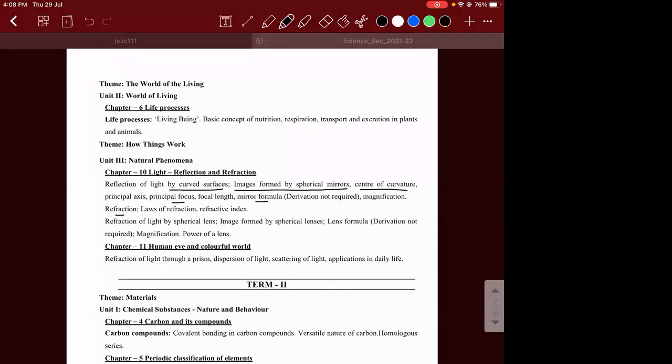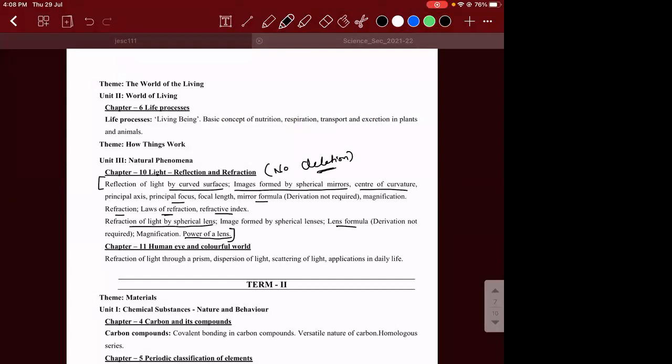Similarly, we have seen refraction, laws of refraction, refractive index, and refraction of light by spherical lenses. Then we have the lens formula and its application, after which we had power of lens. So there is no deletion in this chapter. You have to read everything.